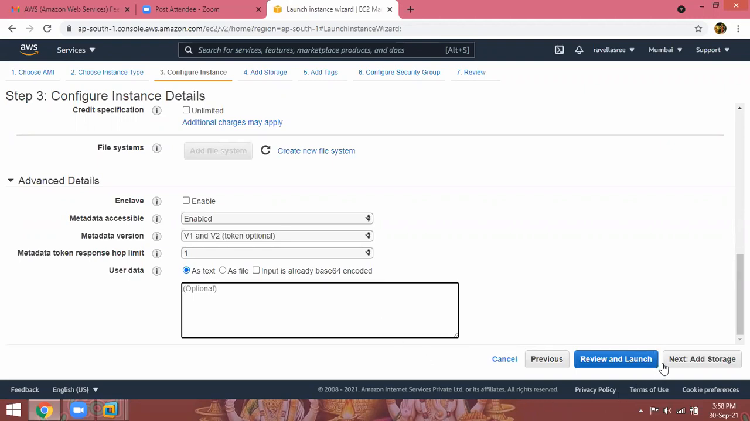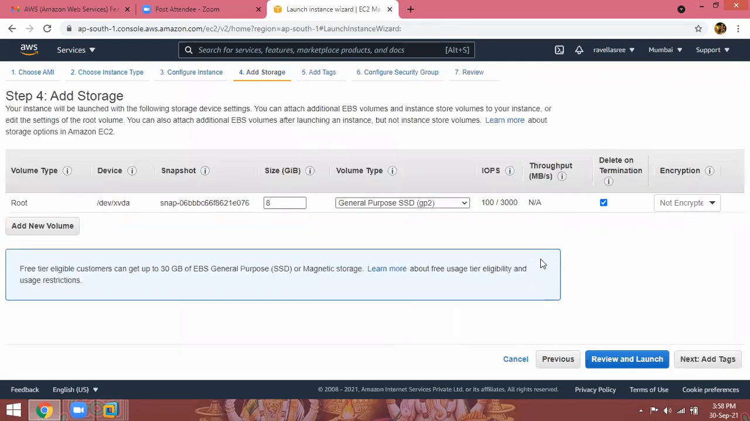Now, next option, add storage. From an interview point of view, they will ask the question: what is the default root volume size for a Linux instance? See, the volume type is root volume. This is the device name. This is the snapshot; internally it will automatically take a snapshot. So the root volume size of a Linux instance by default is 8 GB. Volume type: General Purpose SSD, solid state drive.